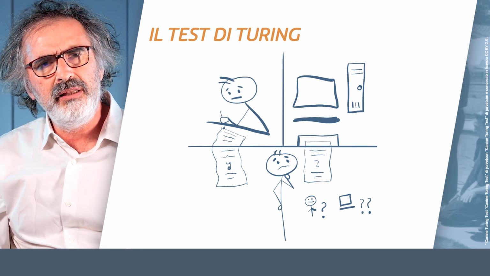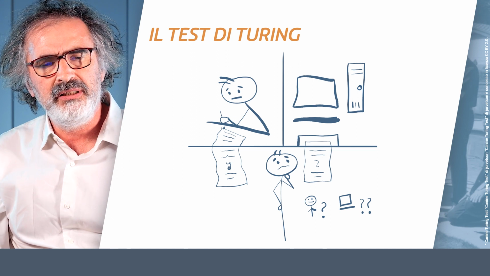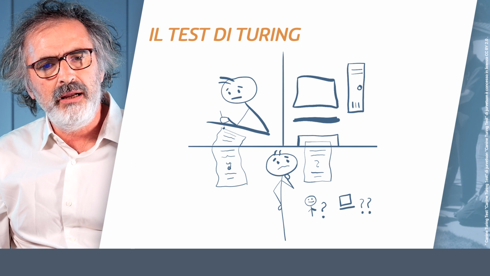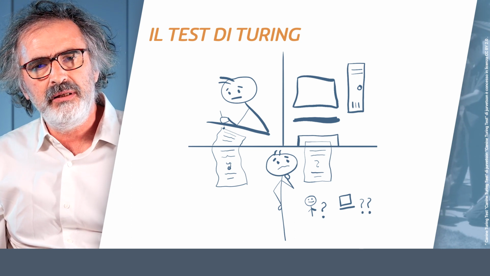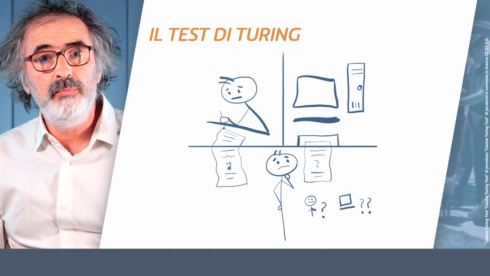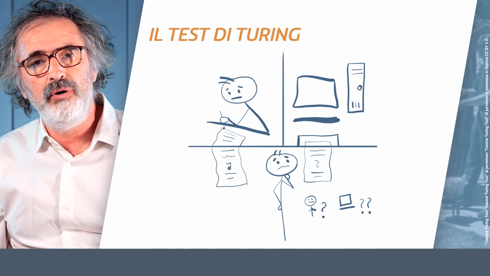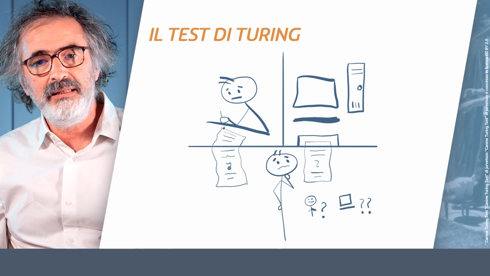You should remember that in those days, computers were very heavy and cumbersome objects, and a human in a room has to guess when interacting with this unknown object if he is interacting with a human or with a computer.